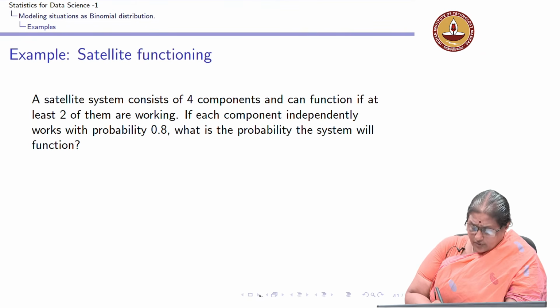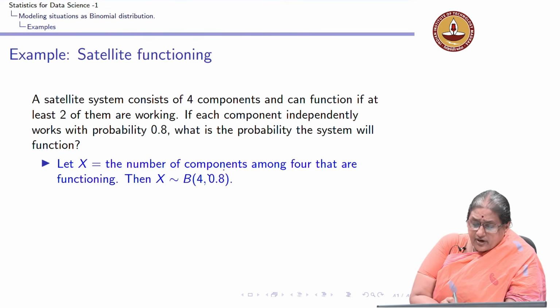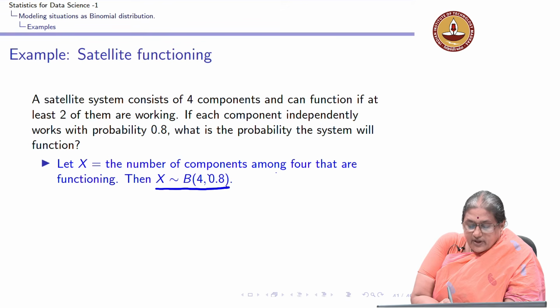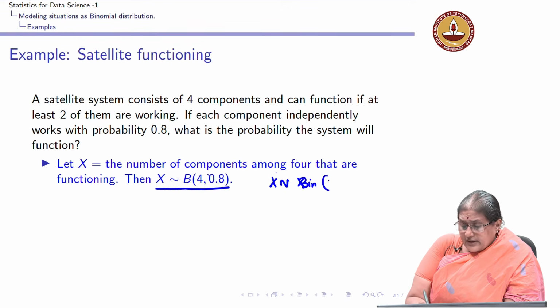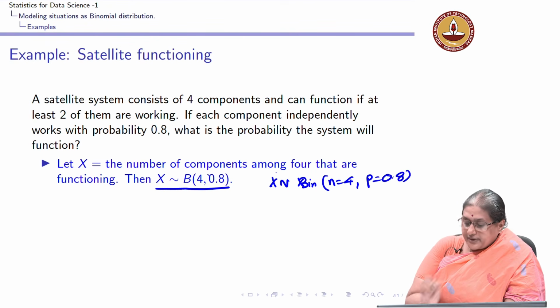So, the first thing to realize is the number of components among 4 that are functioning is a binomial with parameter n equal to 4 and p equal to 0.8. Again, get the probability mass function.